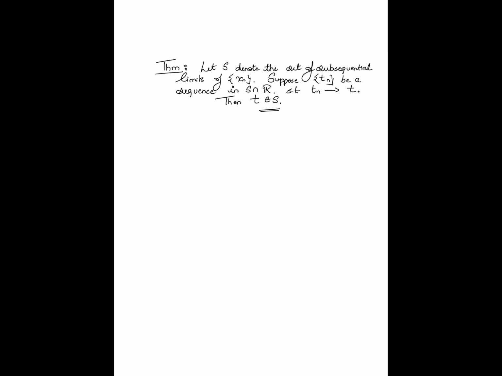Right? So what does this really mean? What this means is that you consider the set of subsequential limits or limit points of a sequence. Now, if I can construct a sequence made up of elements in that set S, any limit of that sequence will also be contained in S. This is something that we will make more sense of later, but it has something to do with the closure of S. In other words, if I construct a sequence of elements within S, the limit of that sequence, if it exists, will also belong to S. That's kind of the moral of this story.